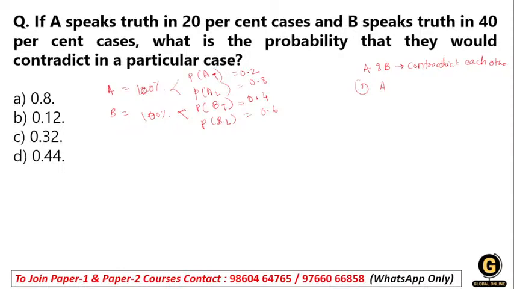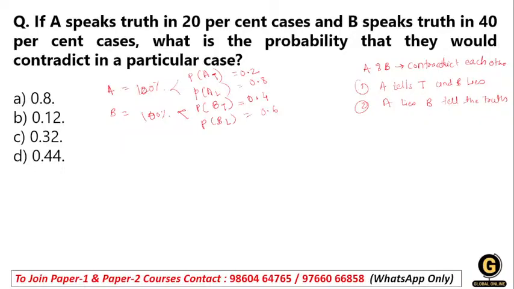When A tells truth and B lies, okay, and the second thing is when A lies and B tells the truth. Only these two things can happen.